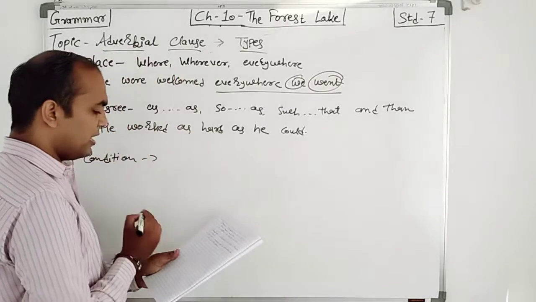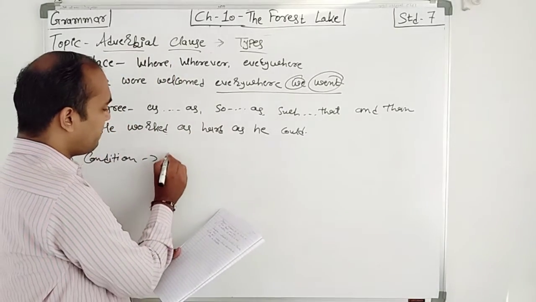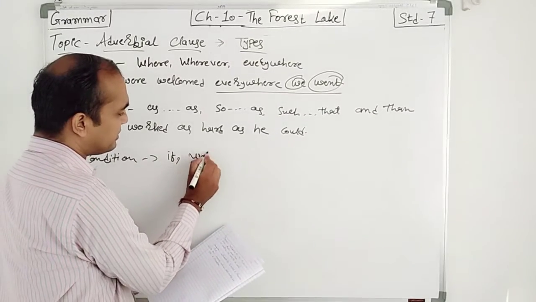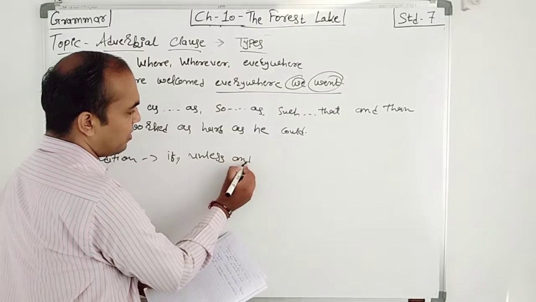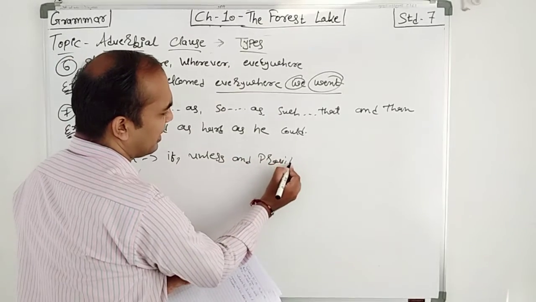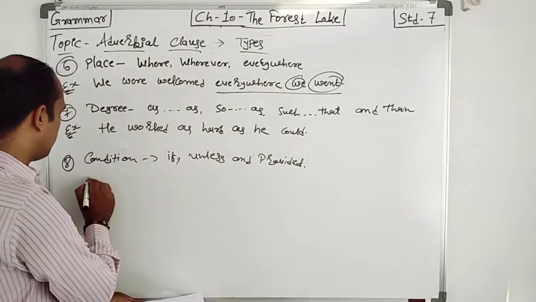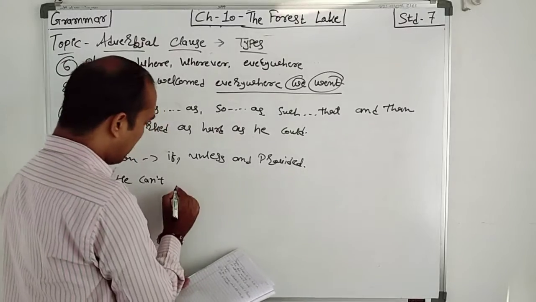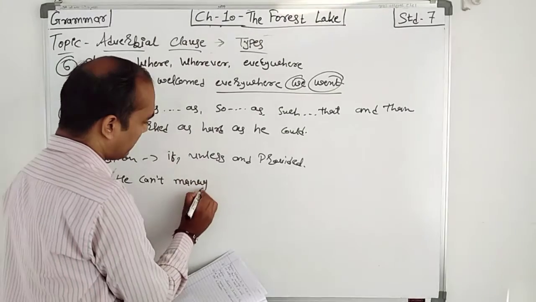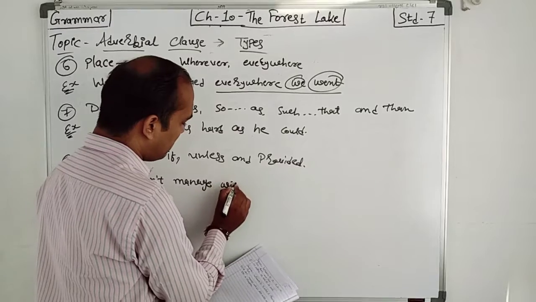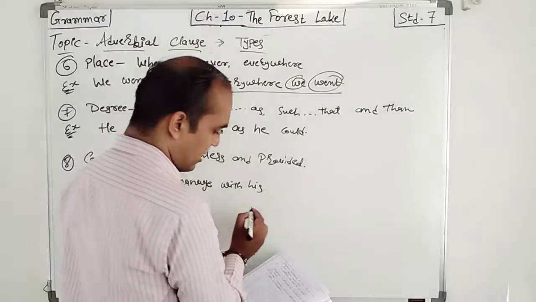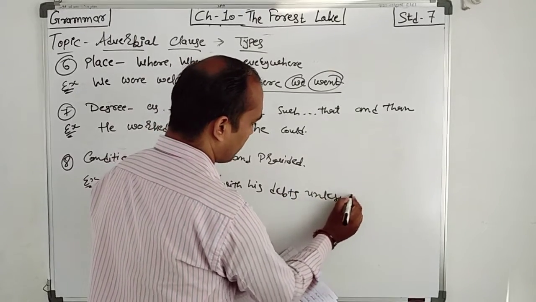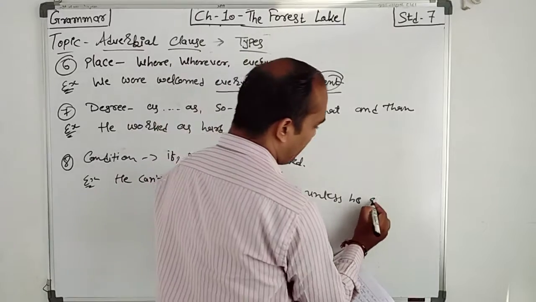So we can use these conditions. It is introduced by if, unless, and other words like provided, until. So for example, he can't manage with his debts unless he gets a promotion.